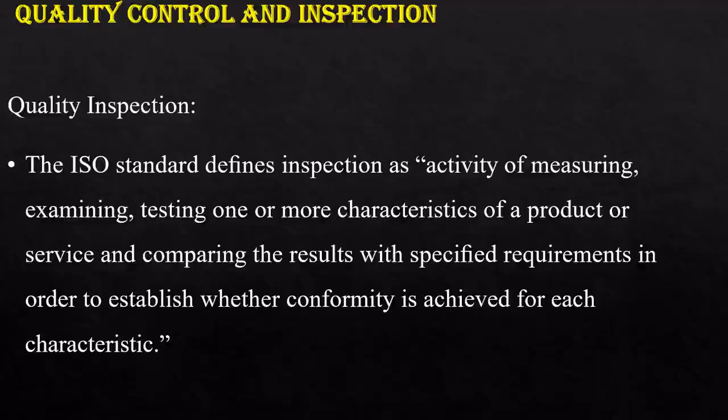One example is that normally we do NDT, non-destructive tests. In order to determine the compressive strength of the hardened surface, we may use rebound hammers. So that is one way of quality inspection in hardened concrete structures.